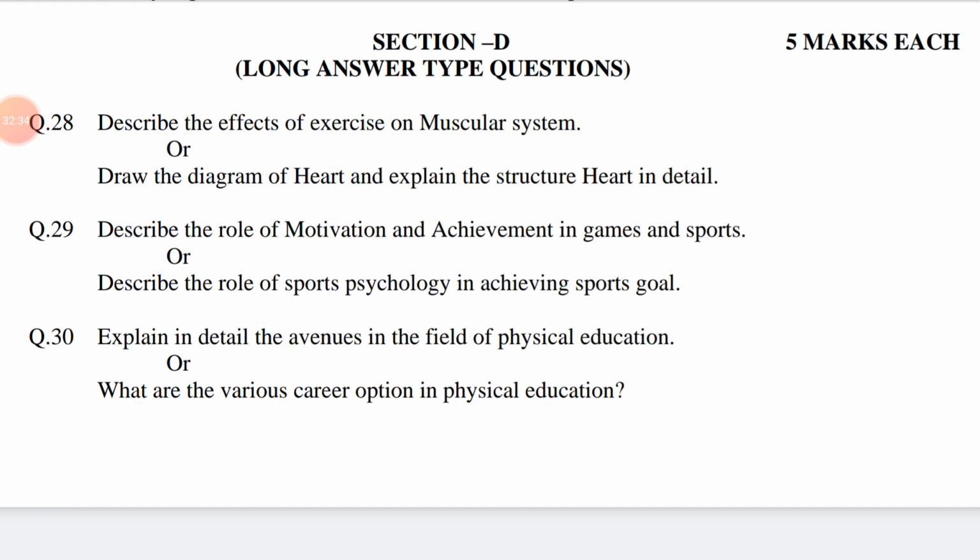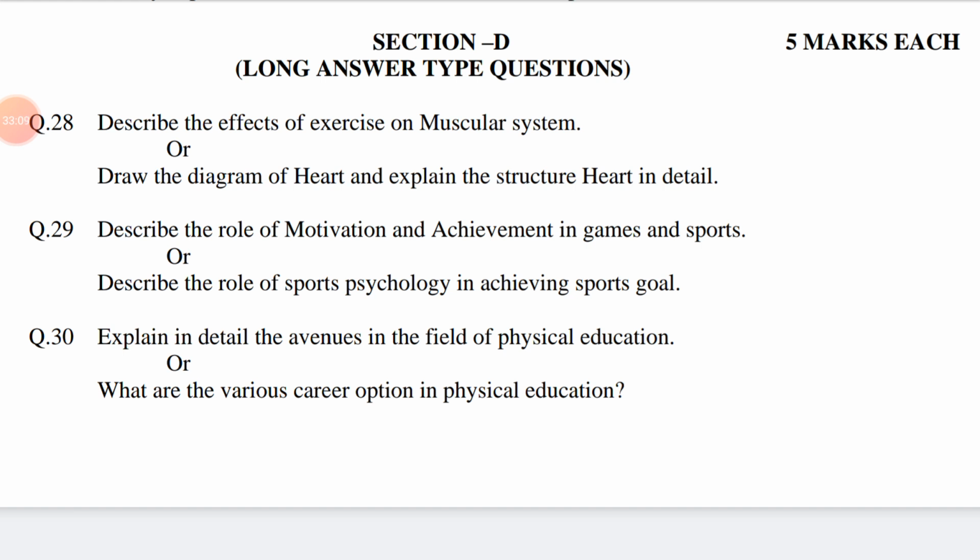Or describe the role of sports psychology in achieving sports goal. Sports psychology involves the study of how psychological factors affect the performance in games and sports. Achieving means attain. Achievement in sports activity. The question is also related to chapter number 3, Psychological Aspects of Physical Education.